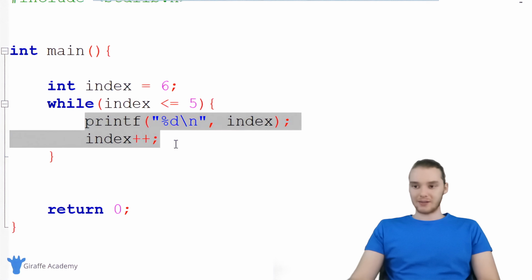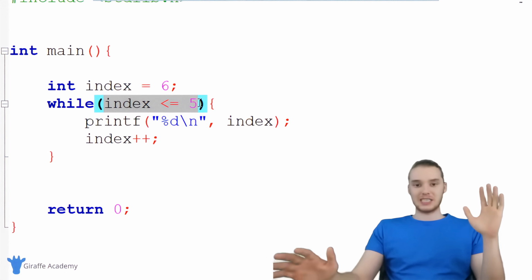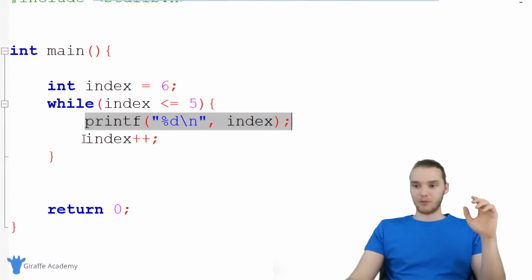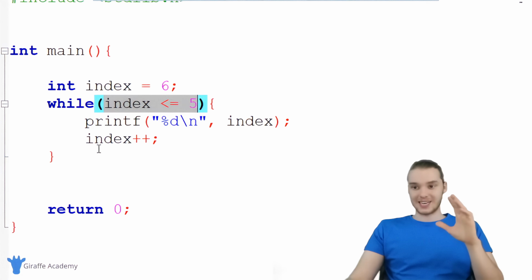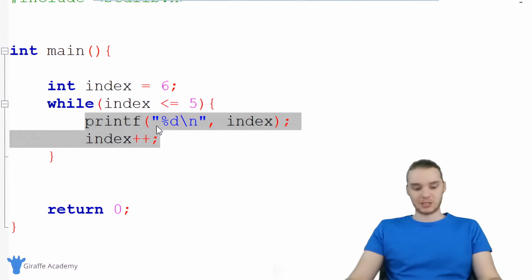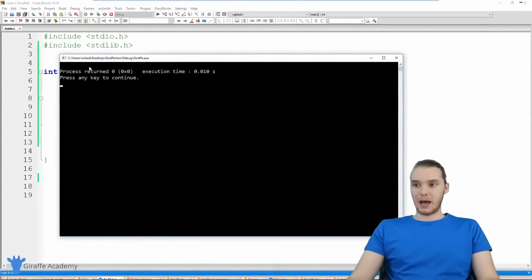So the code inside of this while loop isn't going to print out because the first thing we always do when we run this while loop is we check this condition. So the first thing C is going to do before it prints anything, before it increments anything, it's going to check this condition. And if it's false, it's not going to do any of this stuff. So when I run this program, you'll see nothing's going to get printed out. And that's exactly what happens.